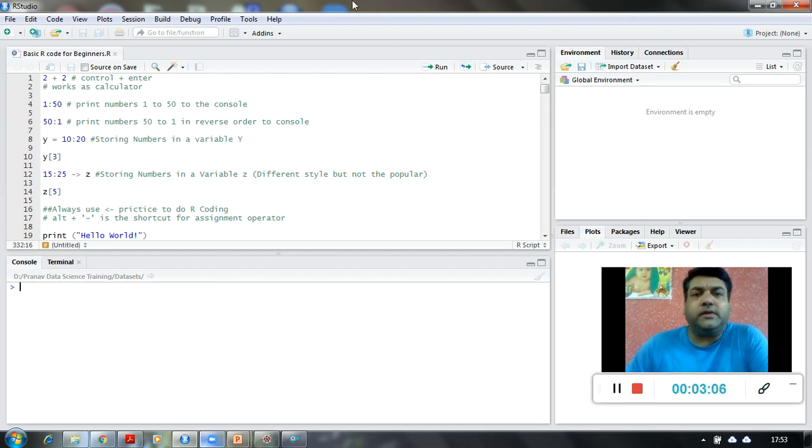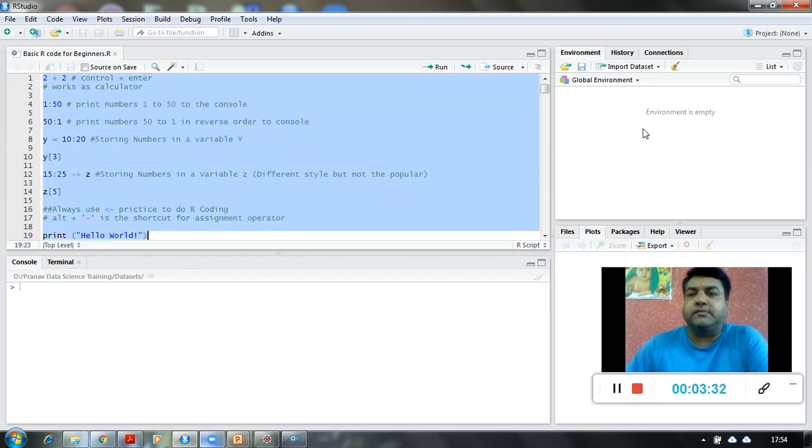So basically, friends, everything you are seeing on the screen is called an IDE. It works as an IDE for the R language. It is also called RStudio. It majorly has 4 different panes. These 4 different blocks are called panes. Here where my mouse is hovering right now, that is also another pane.